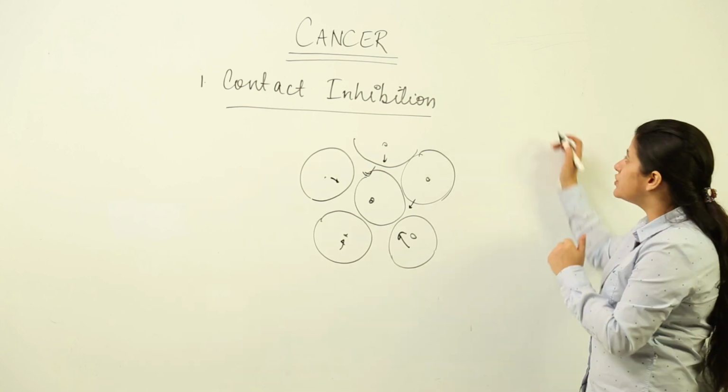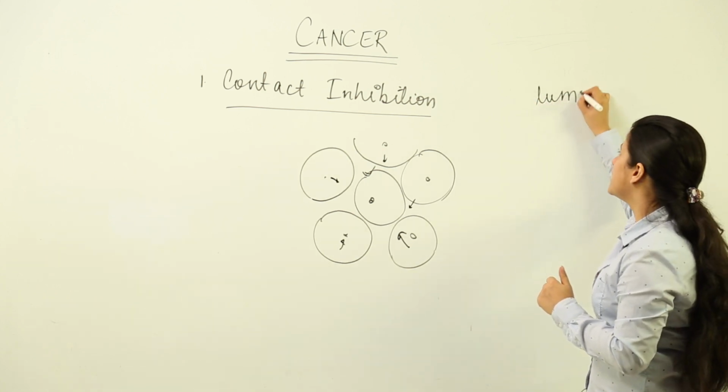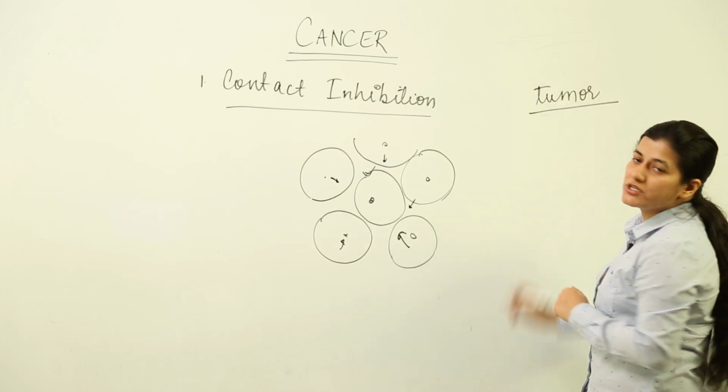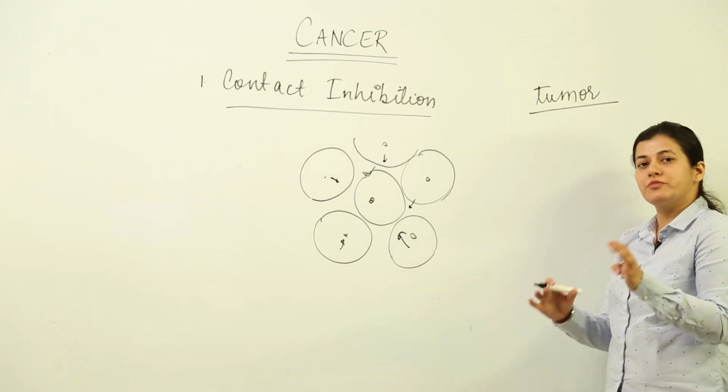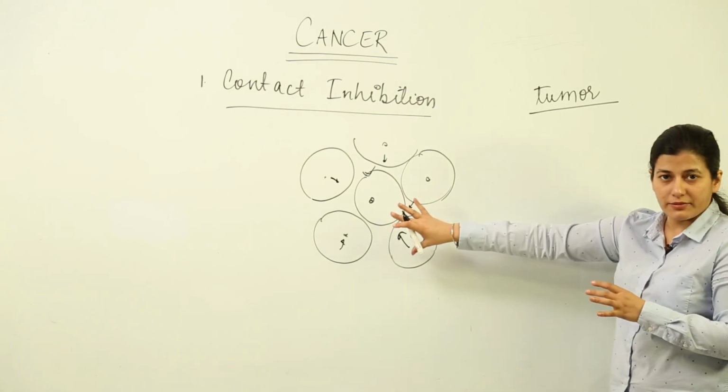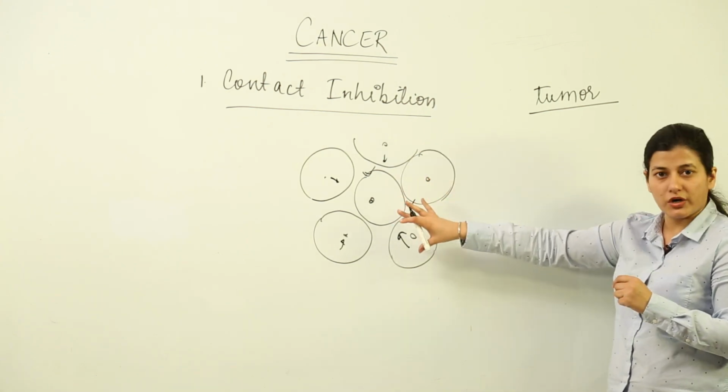That leads to a condition known as tumor. Now every tumor is not a cancer. Every tumor cannot be causing cancer. You got my point, what I was trying to tell you, what contact inhibition is.